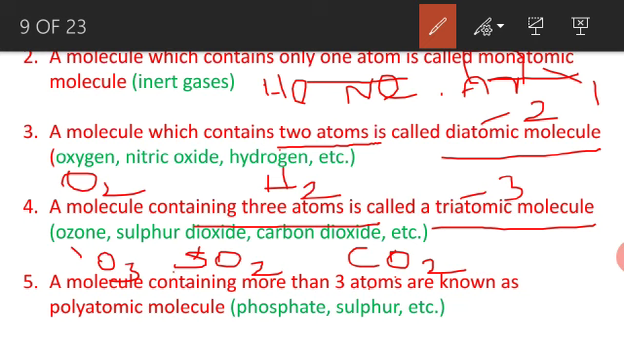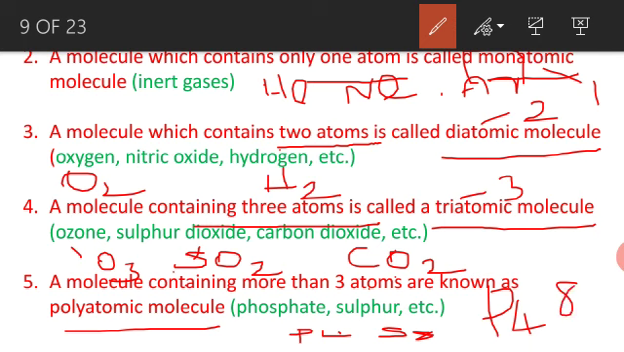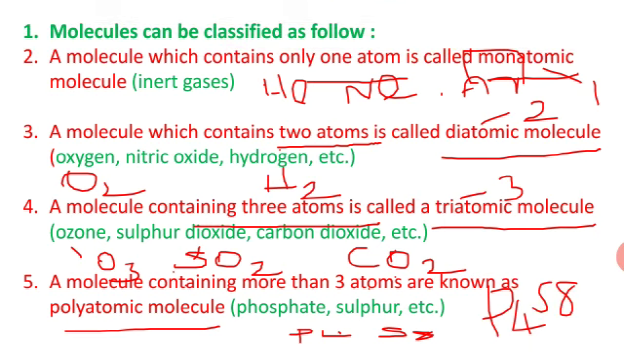And a molecule containing more than 3 atoms is known as a polyatomic molecule. More than 3 atoms means what? Polyatomic: phosphorus P4 and sulfur S8. This is P4 and S8. Sulfur means S8. These are polyatomic molecules.